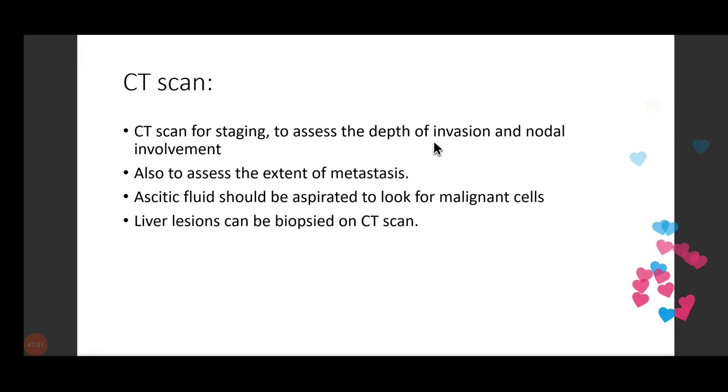This is the CT scan slide. What do you want to know about it? Are you writing it down? Don't write it down. These are just points which I pick up from each of the topics so that I remember what I need to discuss with you. This is not a short note.